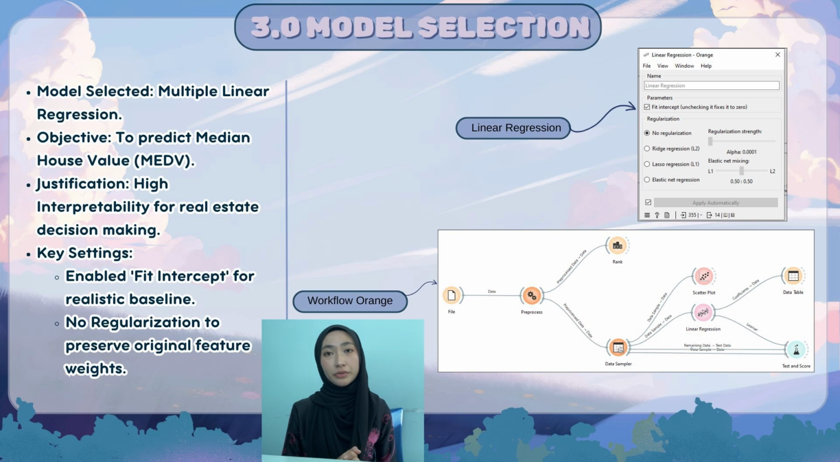In terms of model configuration, the fit-intercept option was enabled to allow the model to calculate a realistic baseline housing price instead of forcing the regression line to start at zero. This setting is more appropriate for real-world property data. In addition, regularization was not applied so that the original feature weights could be preserved and remain easy to interpret. Overall, multiple linear regression provides a simple, transparent, and effective modeling approach that aligns well with the objective of supporting real estate decision-making.